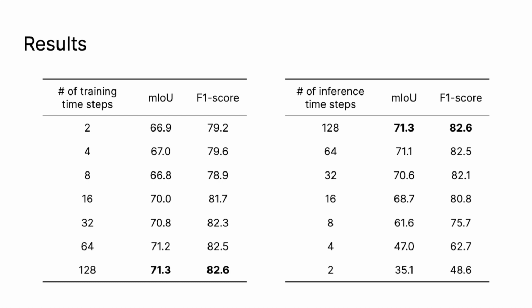Interestingly, we show that when decreasing the number of inference time steps after training the model on 128 time steps, the performance can still remain relatively high. This shows we could theoretically reduce the number of inference time steps if required, such as when computational power is limited or when accuracy is not of the utmost importance. This trade-off between computational efficiency and accuracy is a useful feature.